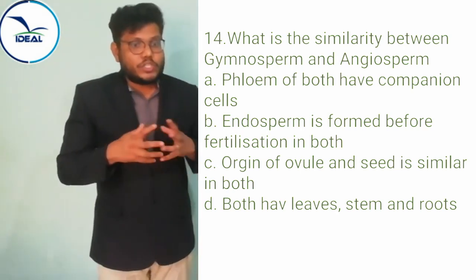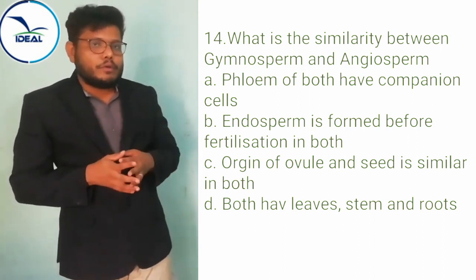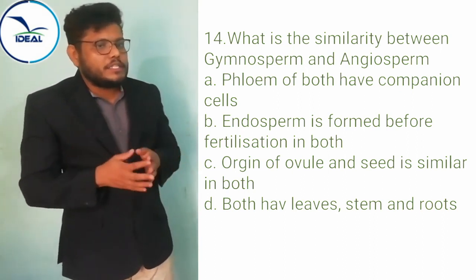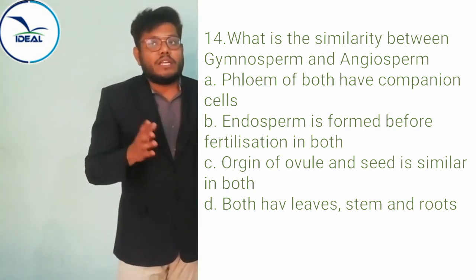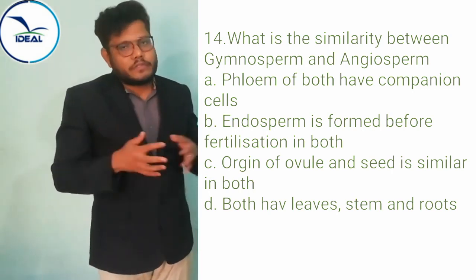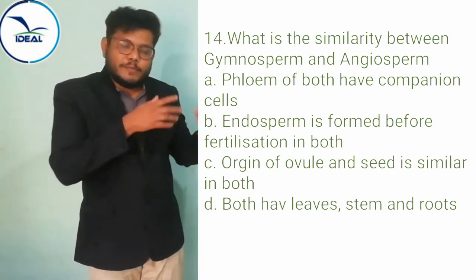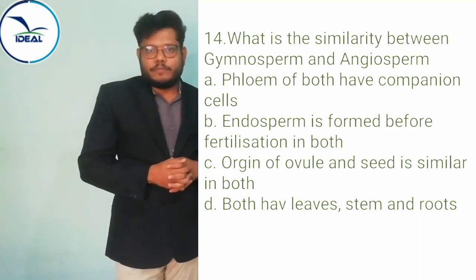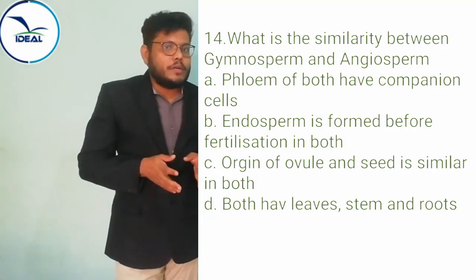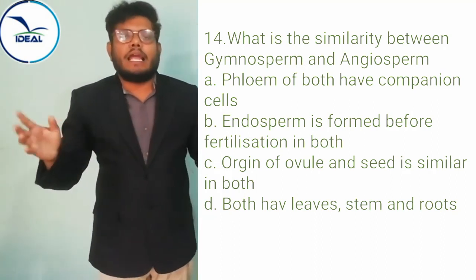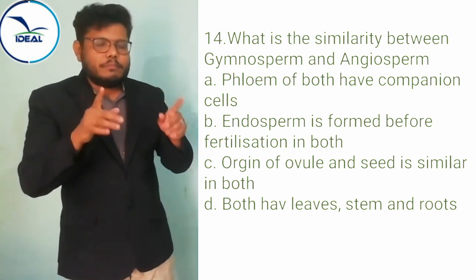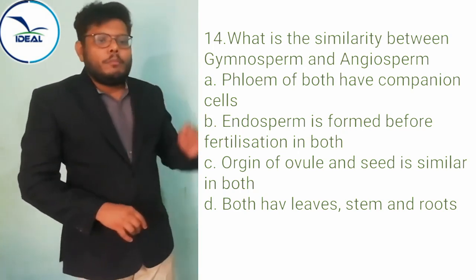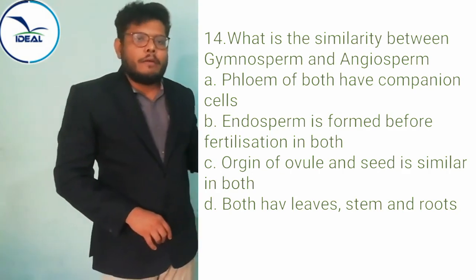No. Origin of ovule and seed is similar in both. That is also a wrong statement. The next one, in gymnosperm and angiosperm, both plant bodies are differentiated into root, stem and leaf. That is a similarity. So the answer is both have leaf, stem and root.